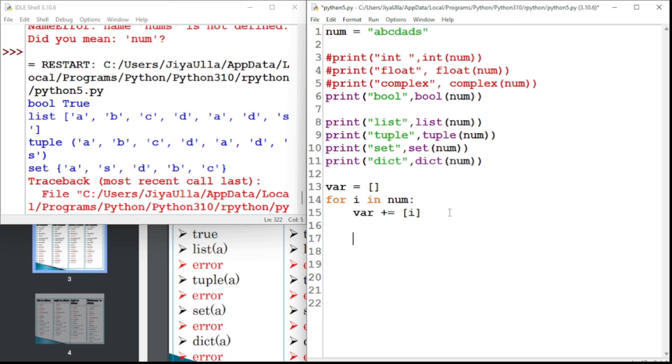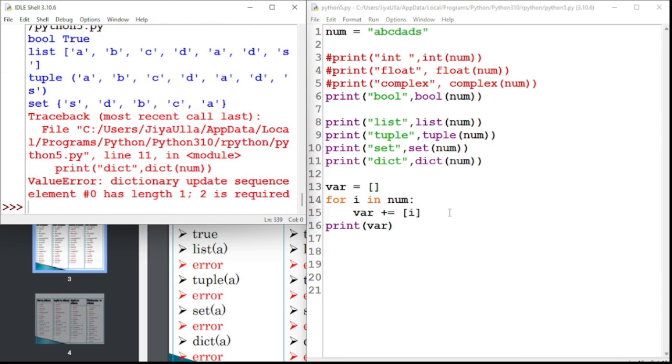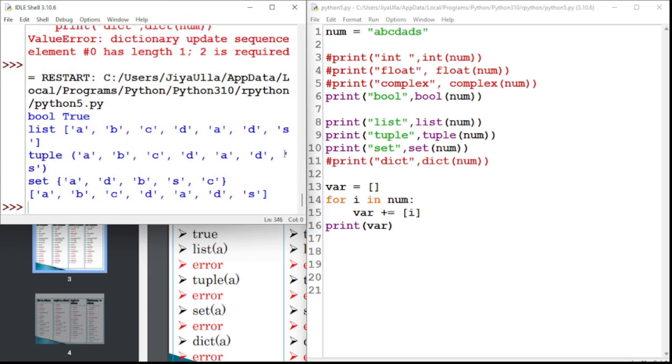We don't need to do all these things. If I print where, it will work. Of course it will work, but it is not a proper way. We have an option to convert directly, so it is better to convert with the help of type conversion.